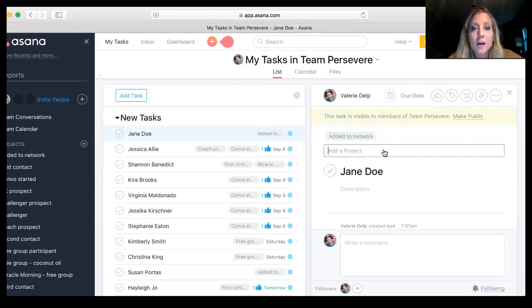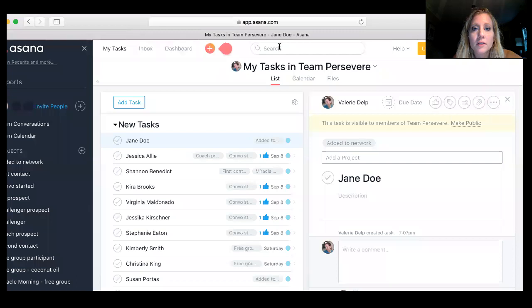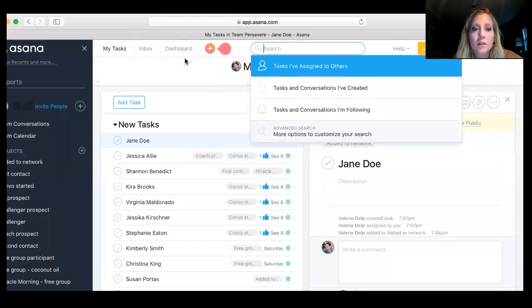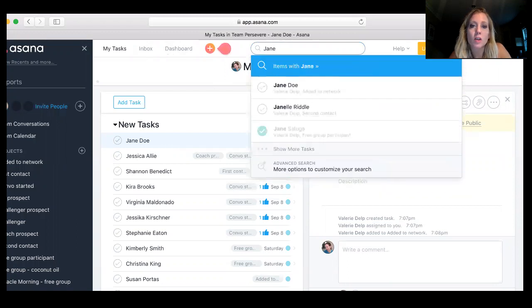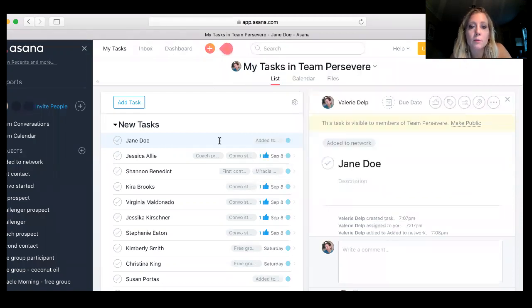Now, let's say I get a notification the next day that she accepted my invite to like my page. Then I'm going to go back into her again. And by the way, you can go up here to the top and actually search for someone, so I can look her up here and make sure I'm going back to the right contact. All right, so if she actually accepted my request to like the page, now I'm clicking this little like button. It just reminds me that they are following my page.